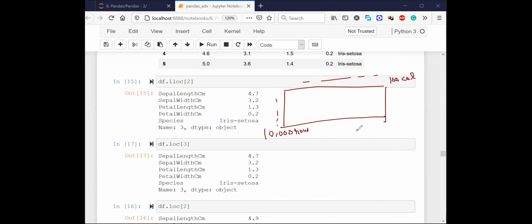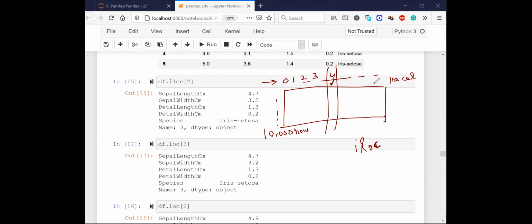And somebody is asking you to go to the 0, 1, 2, 3, fourth column. Somebody is asking you to go to the fourth column. So which one will you use? Let's say you don't know the name of the column. Which one will you use? Will you use iloc or will you use loc? iloc, right? You are going to use iloc in this case. You are simply going to say iloc 4, right? So we don't know the column name, right? Yes, iloc will be easy in this case.